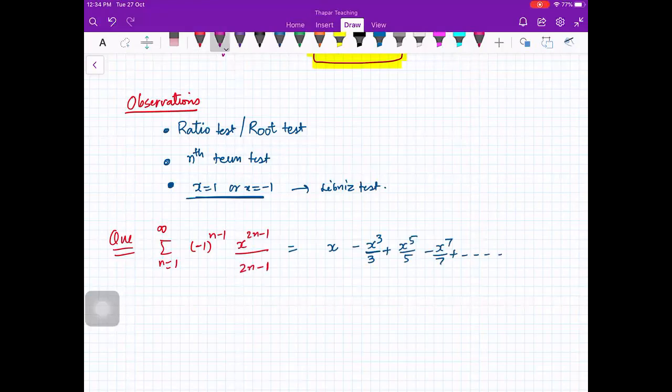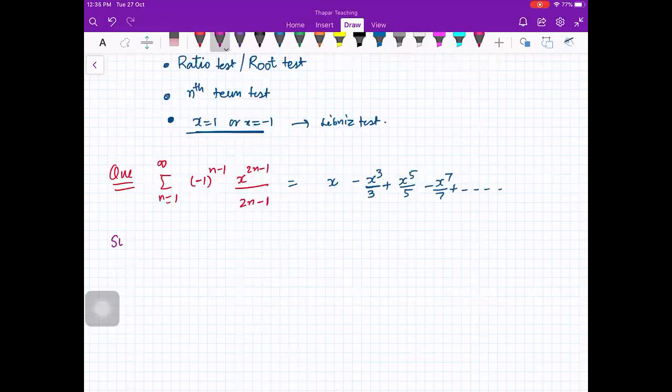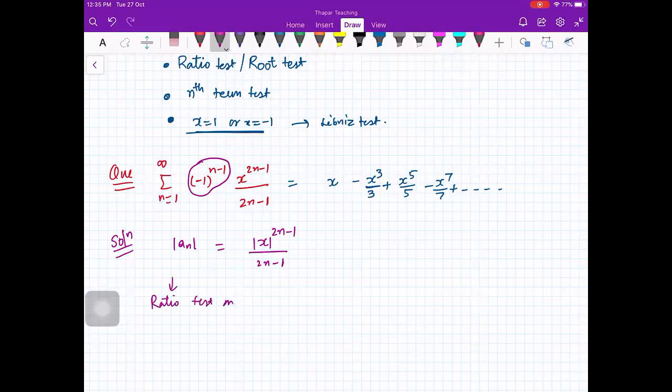Now let us check the convergence. So first of all, again, as I told you in the last example, you will start with mod an, which here is mod x raised to power 2n minus 1 upon 2n minus 1. With mod, this negative sign will go away. Now if you apply the ratio test on sigma mod an, you will get mod an plus 1 upon mod an.